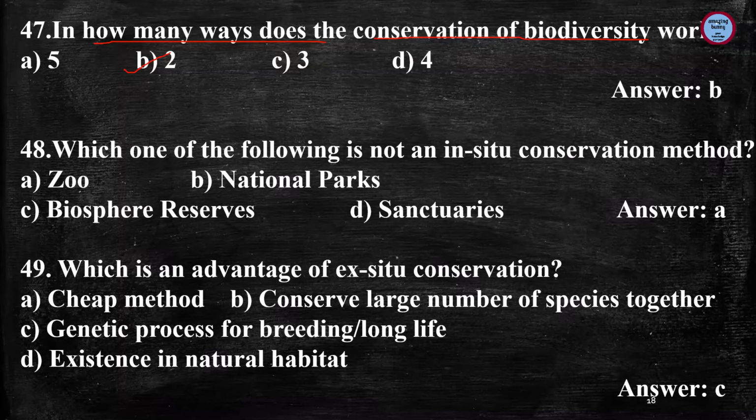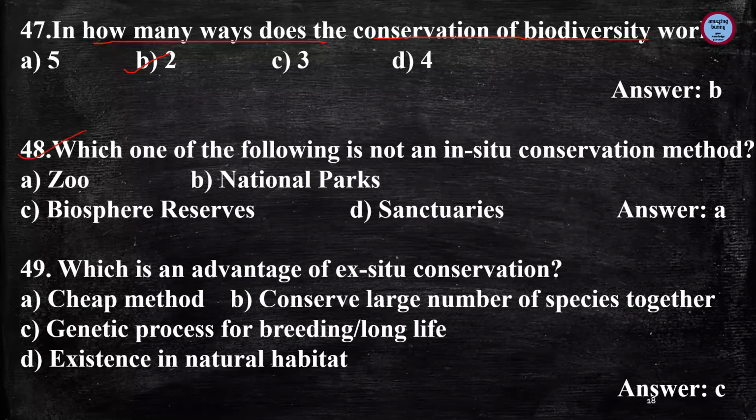As you know, in situ conservation is where species are conserved in their natural ecosystem or natural habitat, and in ex situ conservation, species are protected and conserved in an artificial or man-made habitat, and this is very good for breeding of new and endangered plants and species in a controlled condition. So there are two ways by which we can conserve our biodiversity, in situ and ex situ methods.